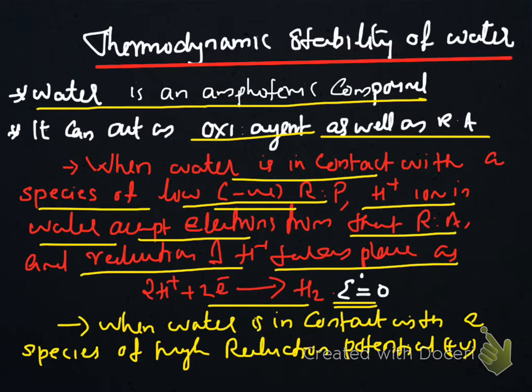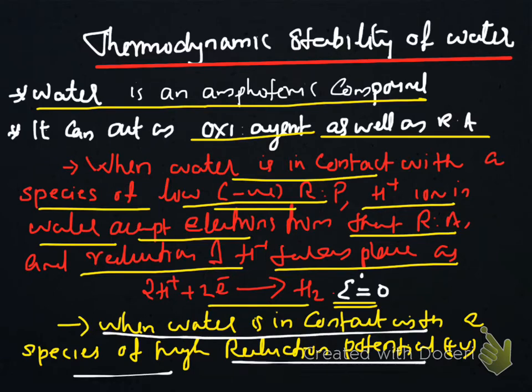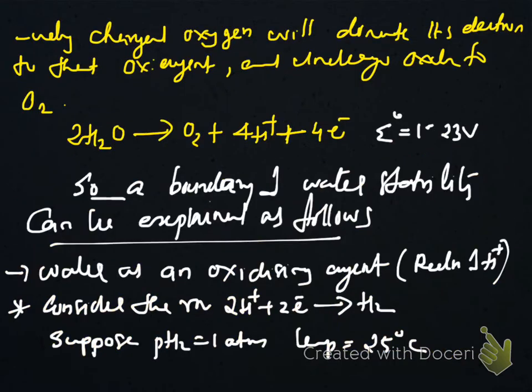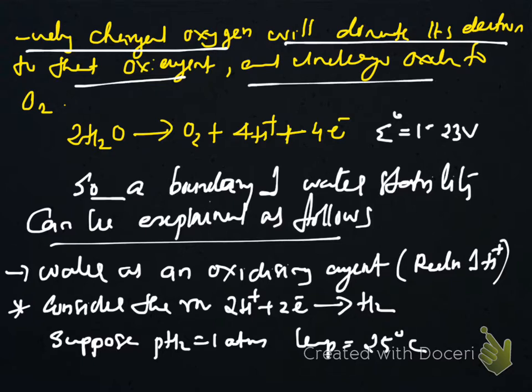When water is in contact with a species of high reduction potential, species with high reduction potential are good oxidizing agents. So, when water comes in contact with such a species, negatively charged oxygen will donate electron to that oxidizing agent. Oxidizing agent is electron absorber. So, oxygen in water donates its electron and undergoes oxidation to O2. Equation: 2H2O gives O2 plus 4H plus plus 4 electron.